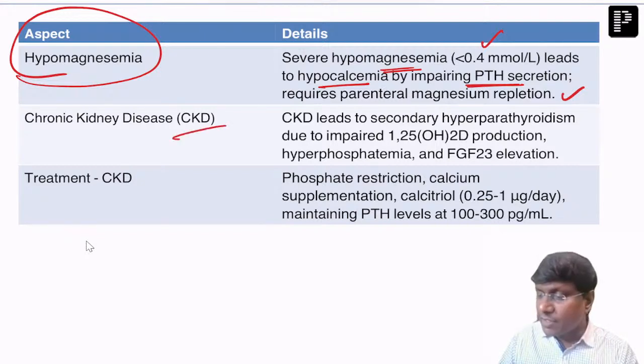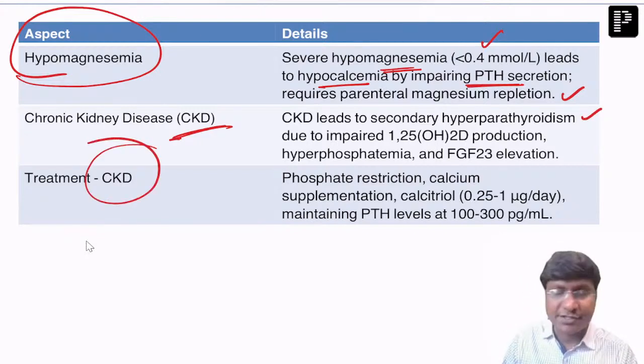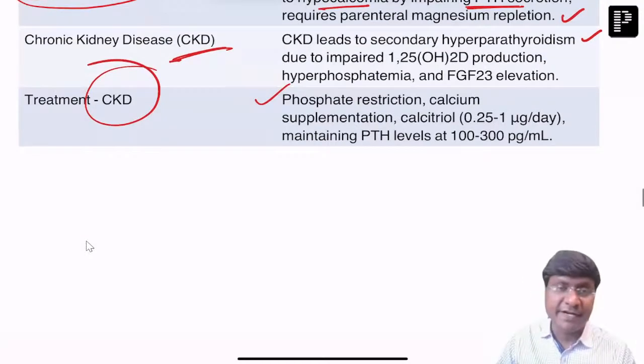Okay. Next is chronic kidney disease. Chronic kidney disease patients will not be having hypoparathyroidism, but what they'll be having is secondary hyperparathyroidism. And how do you treat these CKD patients? You need to do phosphate restriction, or you need to give phosphate binders.